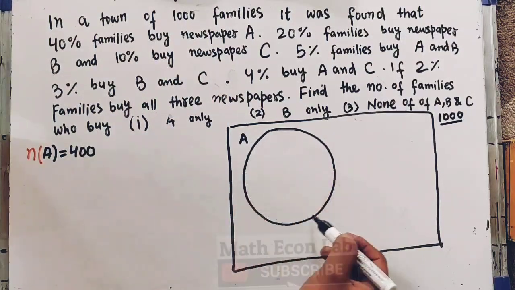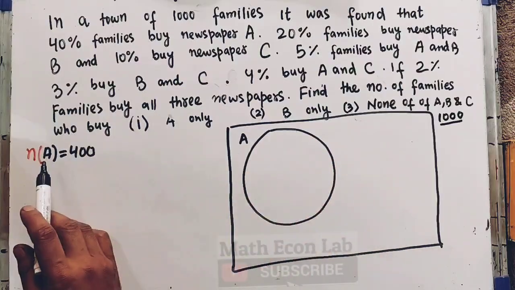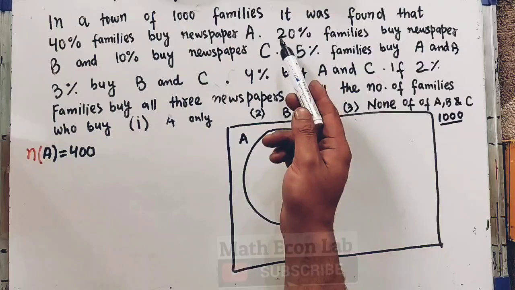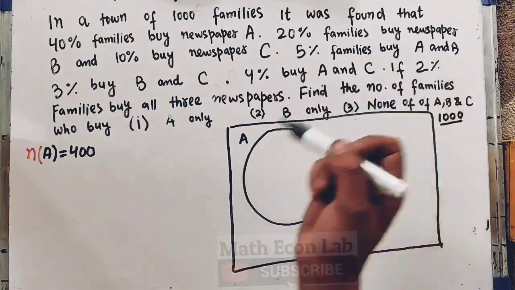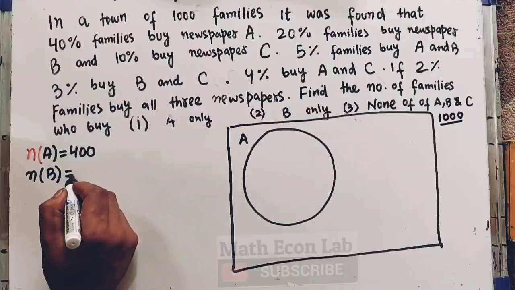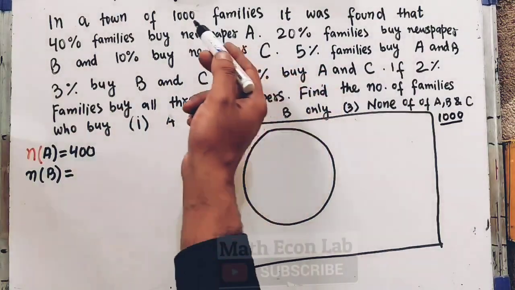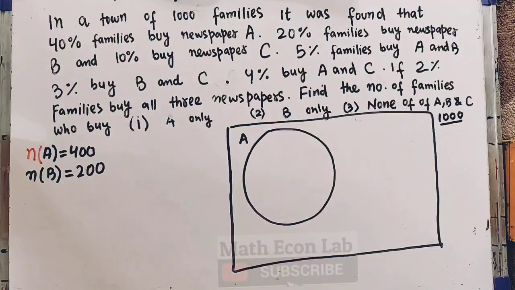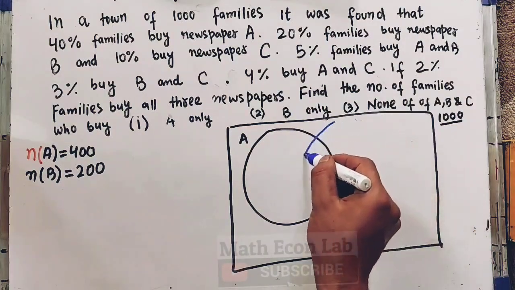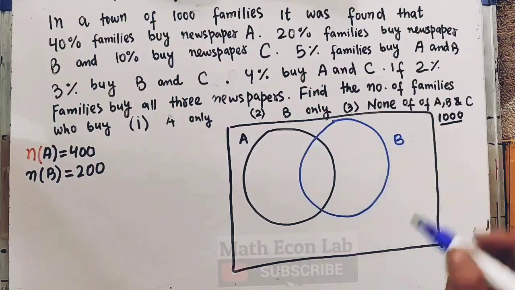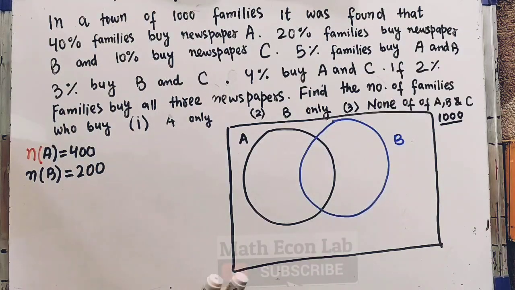So this circle denotes the number of families who buy newspaper A. Then we are told 20% of families buy newspaper B. So 20% of 1000 is 200. Let us denote the circle B. So this circle B denotes the families who buy newspaper B.